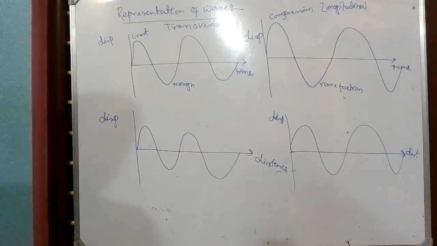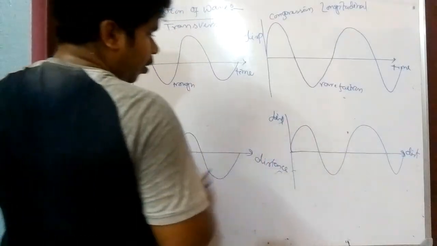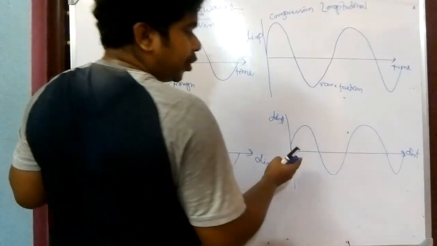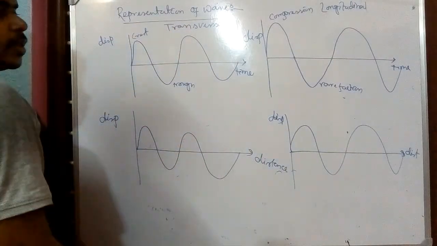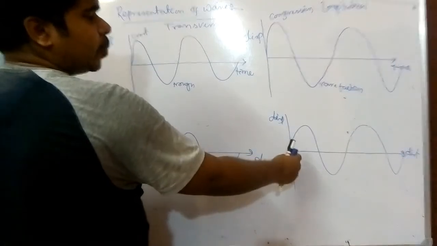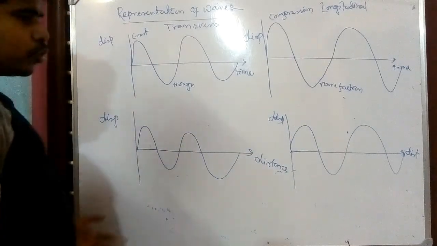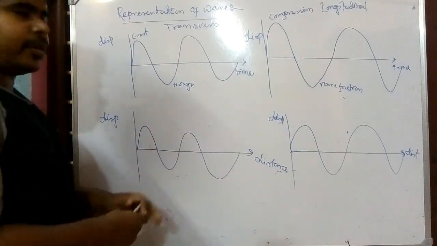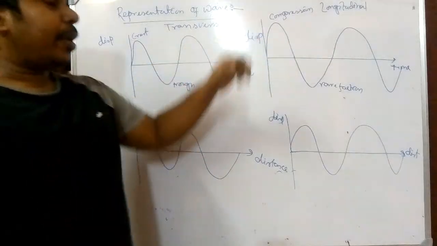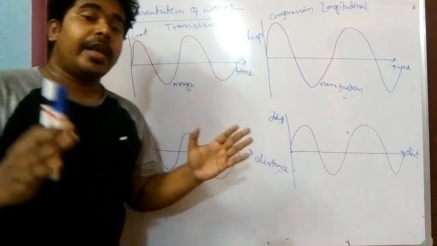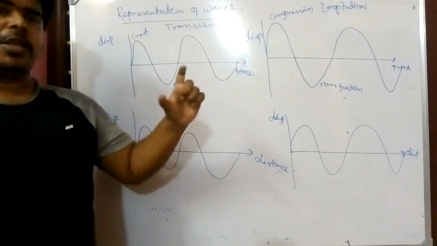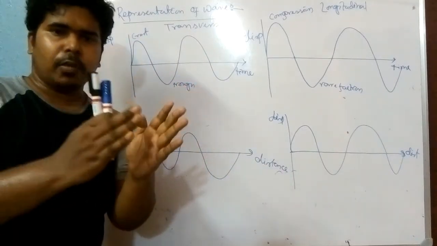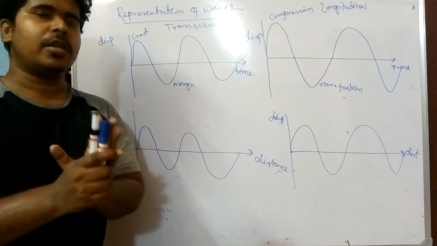So don't be confused here. You might be confused, sir, that when we are talking about longitudinal wave, the wave is propagating along this side, so we are taking distance. So why is displacement shown perpendicular to it, because we have seen the displacement is parallel to it? But here, for compression, the particles come closer together, and there also a displacement occurs.